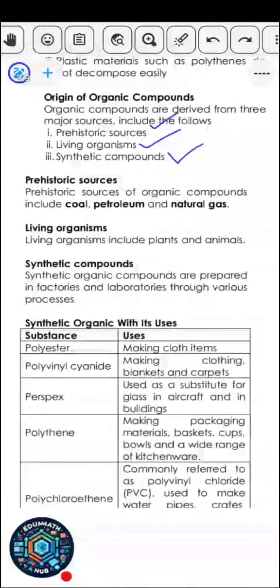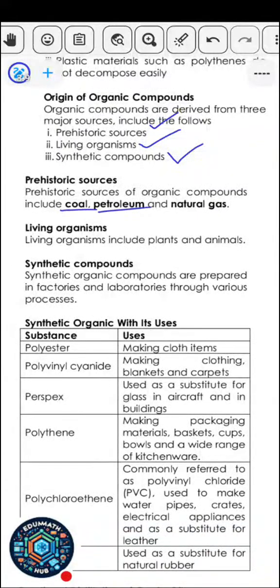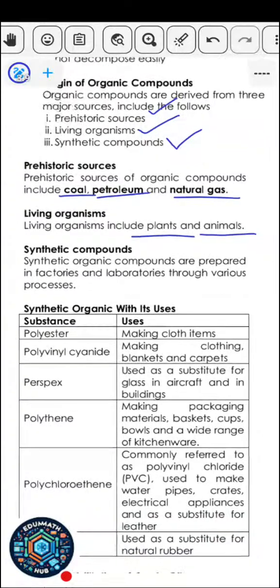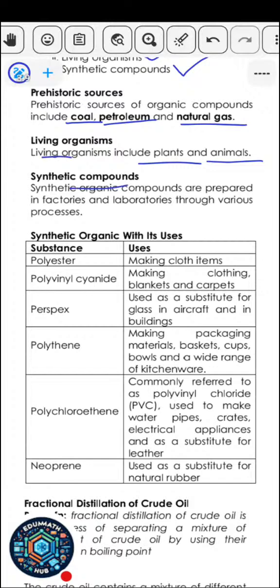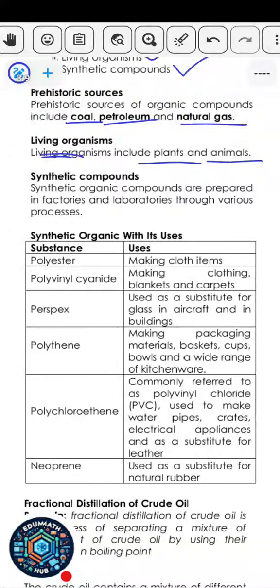Now, for prehistoric sources, talk about things like coal, petroleum, and natural gas. They are sources of organic compounds. For living organisms, you talk about you and I, plants and animals, every living thing that is existing right now. Then synthetic compounds are prepared in factories and laboratories through various processes. Now, if something is synthetic, that means it was manufactured, it was made. It's not natural, it was synthesized. If something is synthesized, that means that thing was made by mixing one or two things together. So you can also manufacture organic compounds like that in the laboratory.